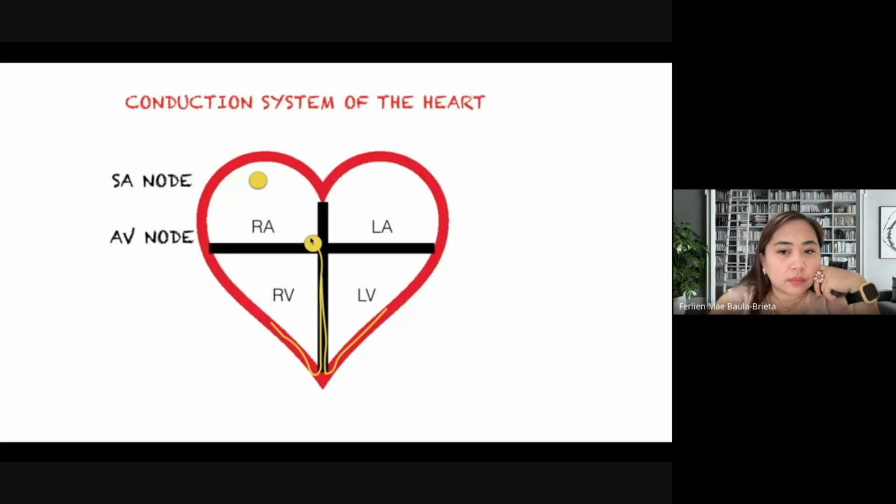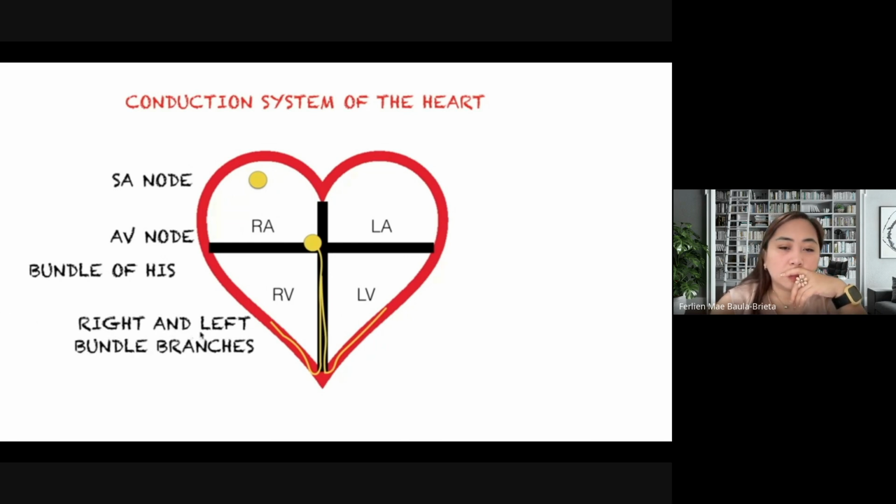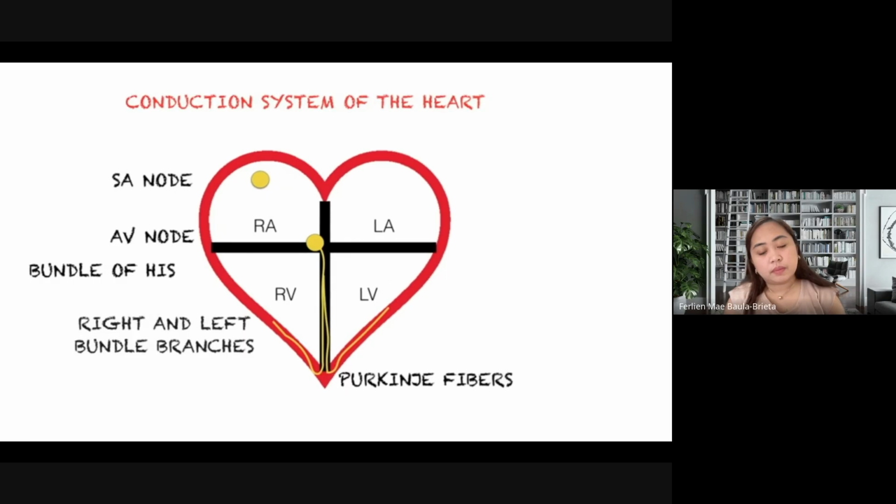From the AV node, it goes to the single structure right here called the bundle of His. From the bundle of His, the cells will continue and bifurcate into two separate cells, one to the left and one to the right. These will now be called the left and right bundle branches. From the bundle branches, they will extend within the apex of the heart, and they will be called the Purkinje fibers. So again, the conduction system of the heart begins at the SA node, goes to the AV node. Next is the bundle of His, the right and left bundle branches, and then eventually the Purkinje fibers.